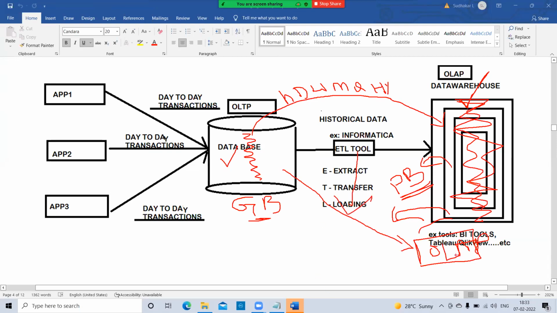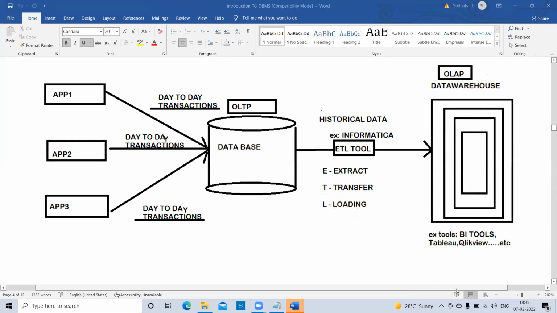Okay, now suppose this is also full, then they will take one more OLAP here. Now they are integrated with this by using an ETL tool, and they can move the data into another OLAP. So like this, they will maintain and manage these two databases in their real-time organizations.